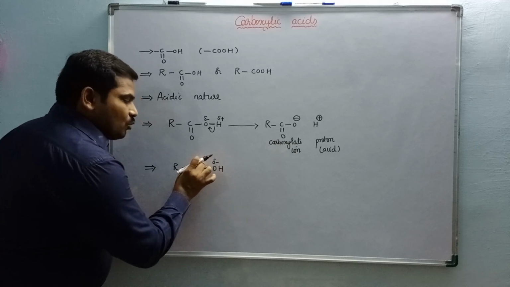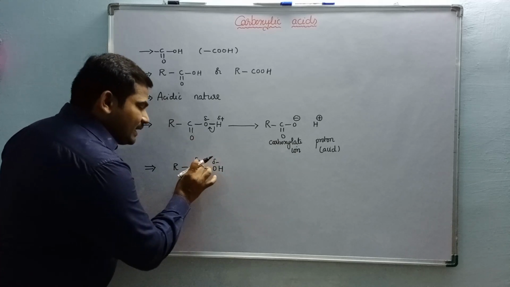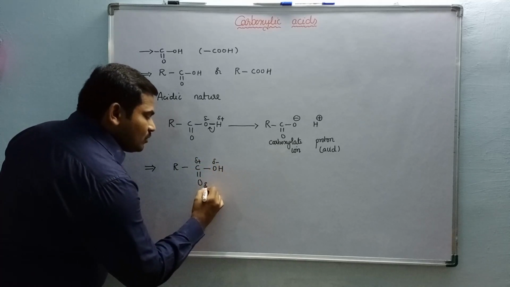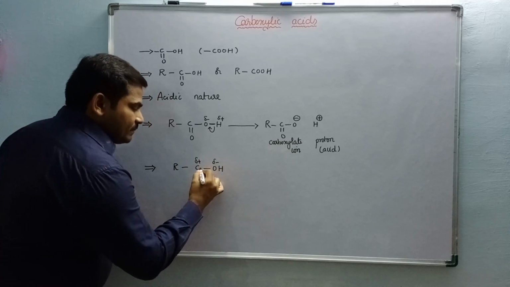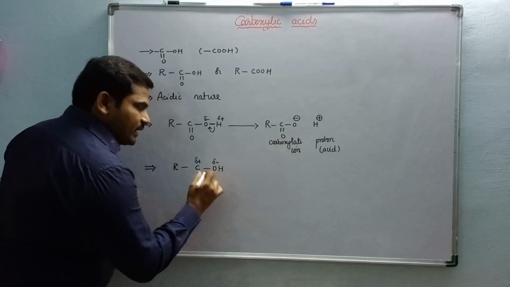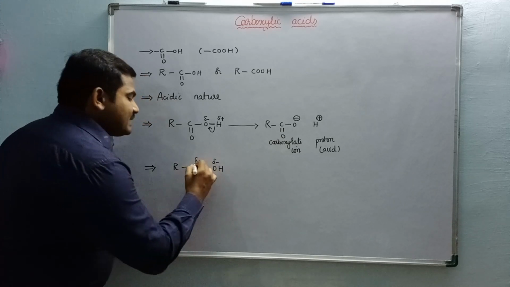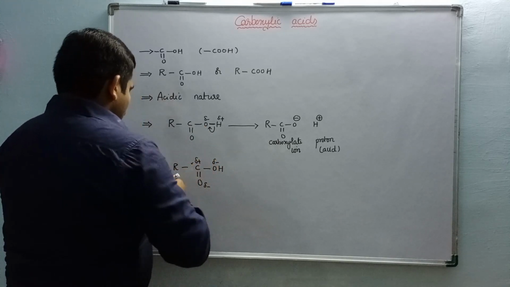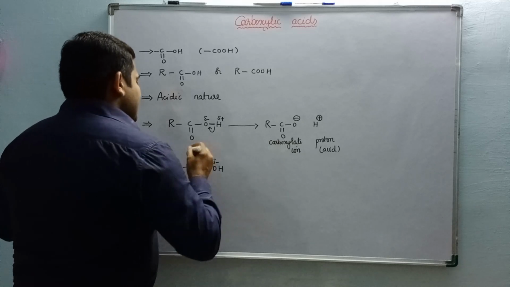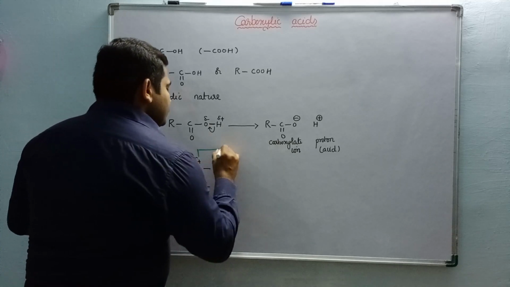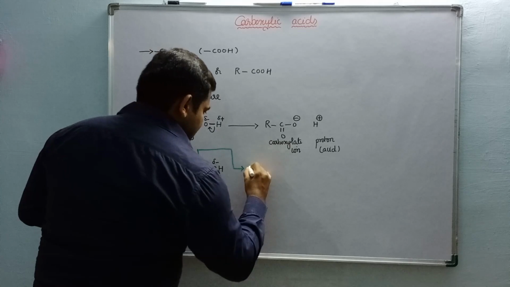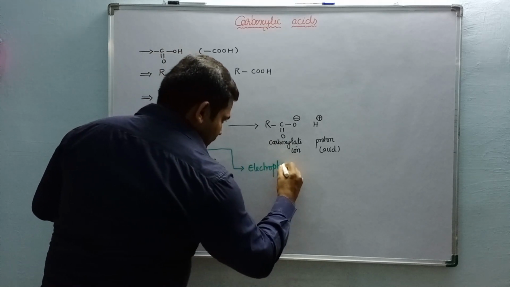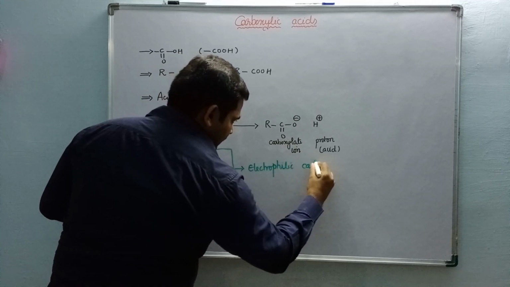Hence it is an electrophilic carbon. At the same time, the oxygen is more electronegative than carbon. Hence this center is called the electrophilic center. It is an electrophilic carbon atom.